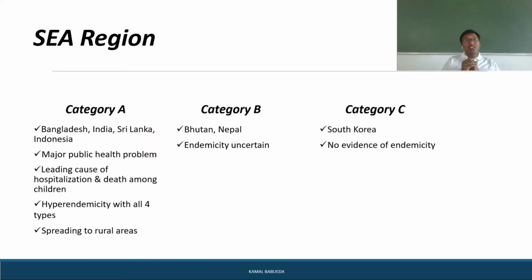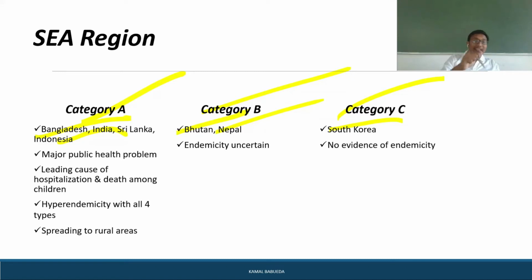Coming to the Southeast Asian region, we have category A, category B, and category C. In category A, we have Bangladesh, Sri Lanka, India, and Indonesia. In category B, we have Bhutan and Nepal. And in category C, we have South Korea. In category C, there is no evidence of endemicity. But in category B, you have endemicity, but it is very uncertain.